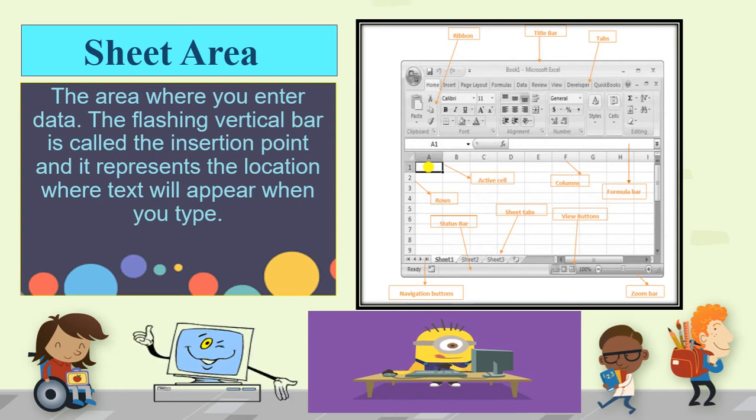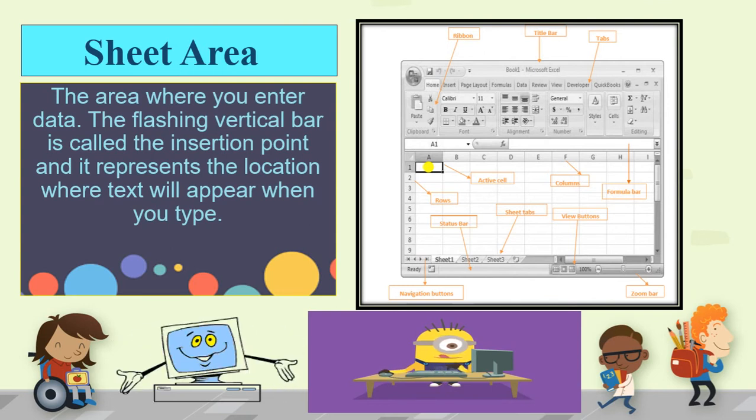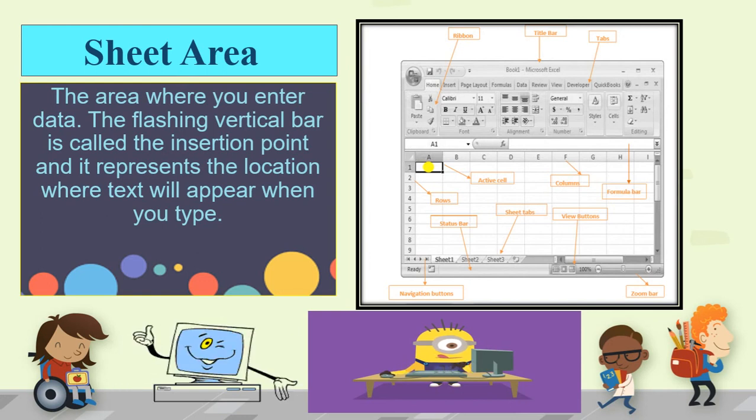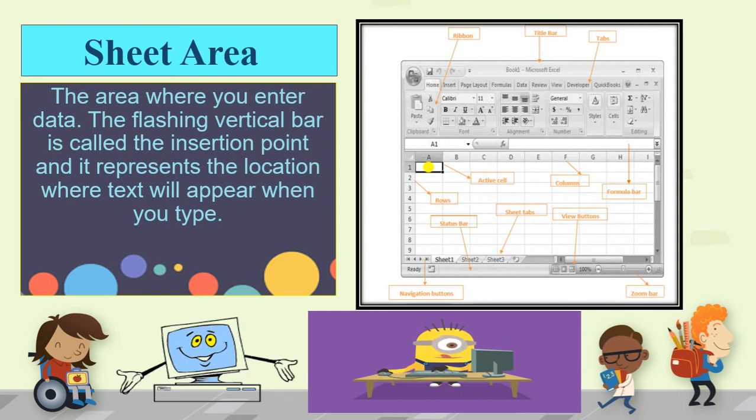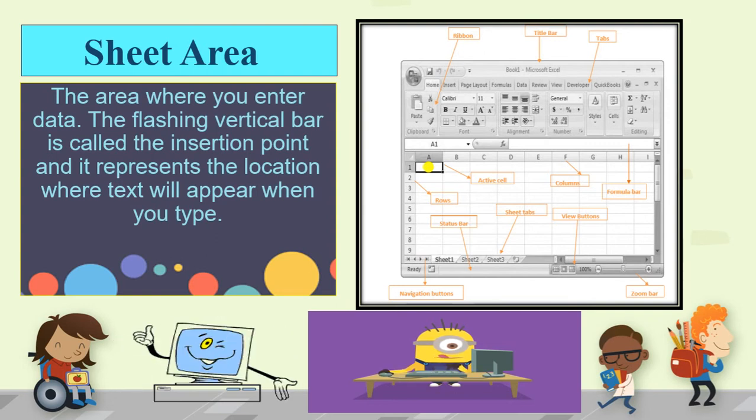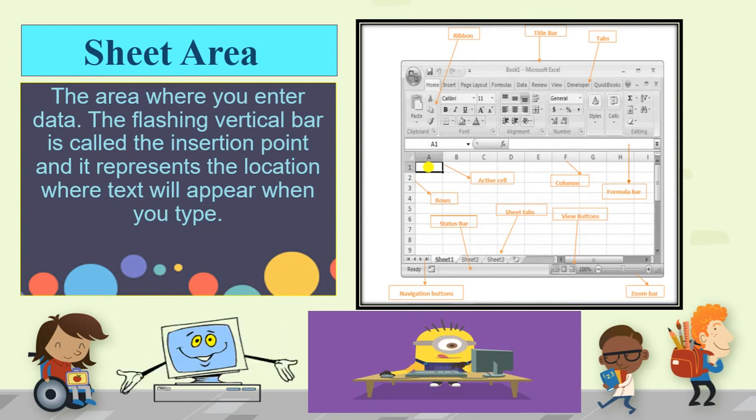You all know that in MS Word we work with our cursor, and where the blinking cursor is, there only we can type. In the same way, wherever you want to type your numbers in a cell, you have to place your insertion point in that sheet area.